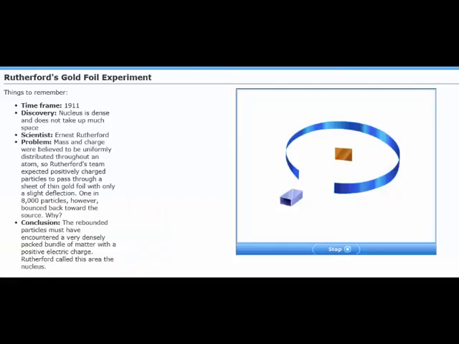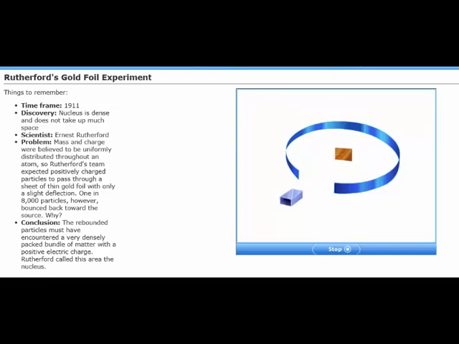Ernest Rutherford with Hans Geiger and Ernest Marsden discovered the nucleus of the atom using a beam of positively charged alpha particles. They bombarded a sheet of gold foil with a stream of alpha particles. Most of the particles passed straight through the foil. About 1 in 8,000 particles, however, were deflected, sometimes directly back at the source.